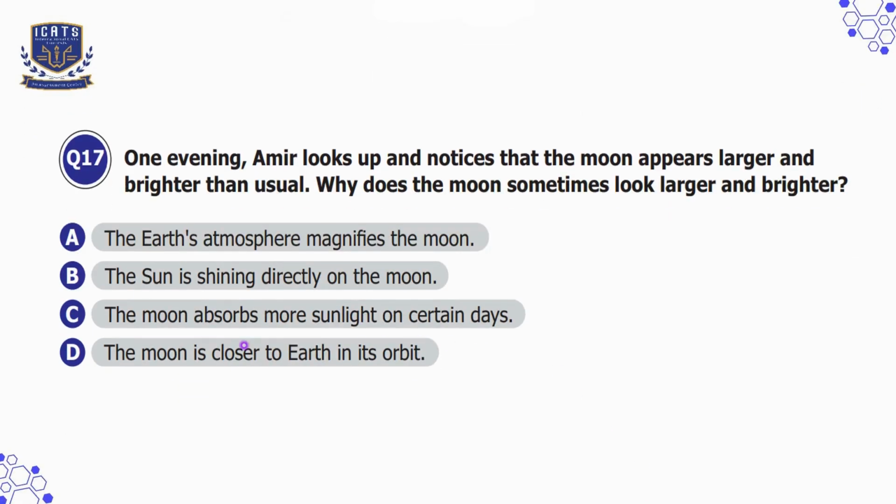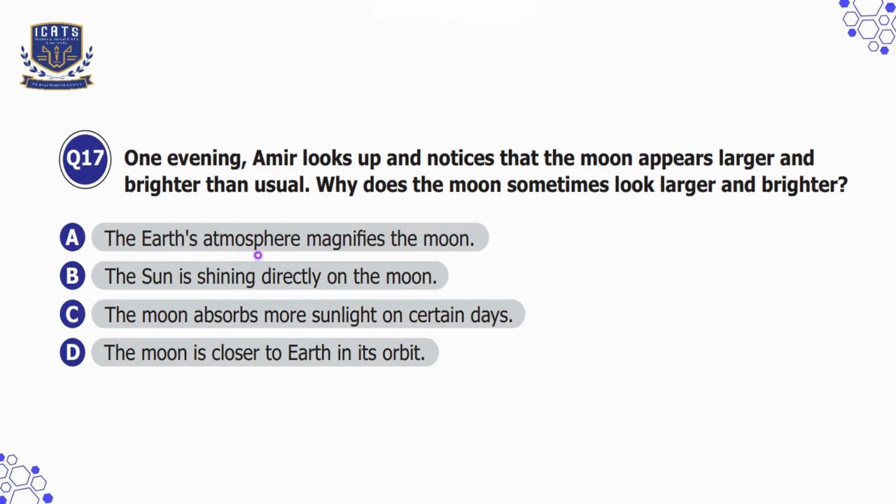Question number 17. One evening, Amir looks up and notices that the moon appears larger and brighter than usual. Why does the moon sometimes look larger and brighter? The reason the moon sometimes looks larger and brighter is due to its orbit around Earth. The moon follows an elliptical orbit, meaning that there are times when it is closer to Earth and times when it is farther away. So, when the moon is closer to Earth, it appears larger and brighter in the sky.